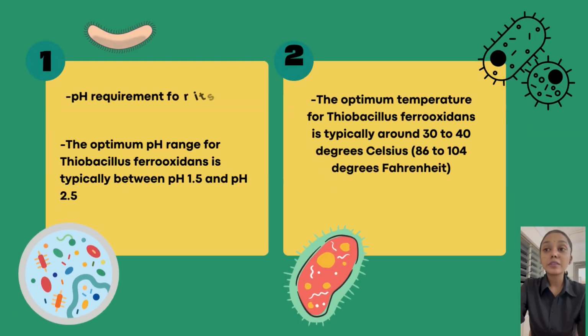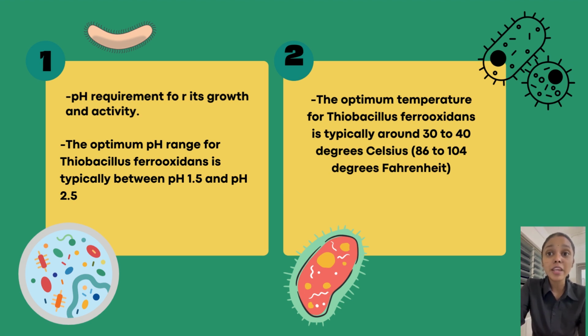pH requirement. Thiobacillus ferrooxidans has a specific pH requirement for its growth and activity. It is an acidophilic microorganism, meaning it thrives in acidic environments. The optimum pH range for Thiobacillus ferrooxidans is typically between pH 1.5 and pH 2.5. In these highly acidic conditions, the microorganism can efficiently oxidize ferrous iron and sulfur compounds.